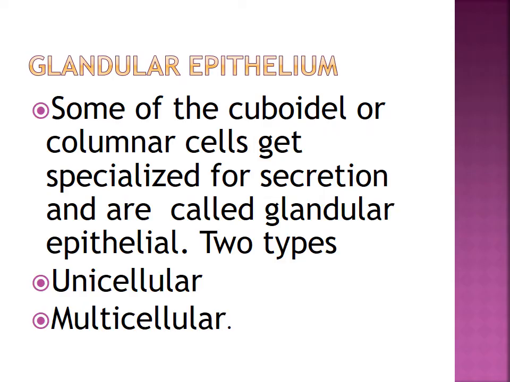Glandular epithelium. Some of the cuboidal or columnar cells get specialized for secretion and are called glandular epithelial cells. They have two types, unicellular and multicellular. The unicellular consists of isolated glandular cells, so that is the alimentary canal. And multicellular consists of a cluster of cells, for example, the salivary gland.